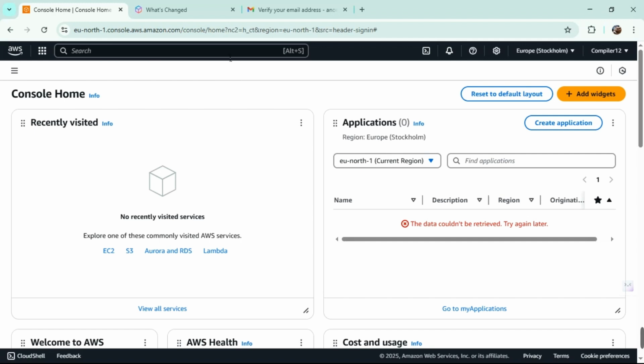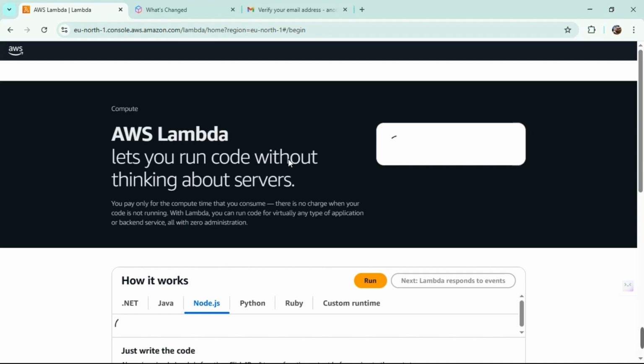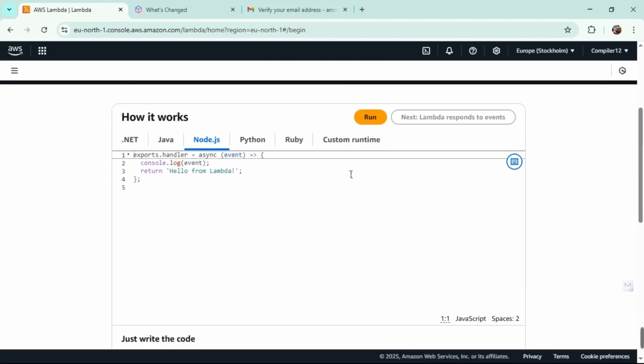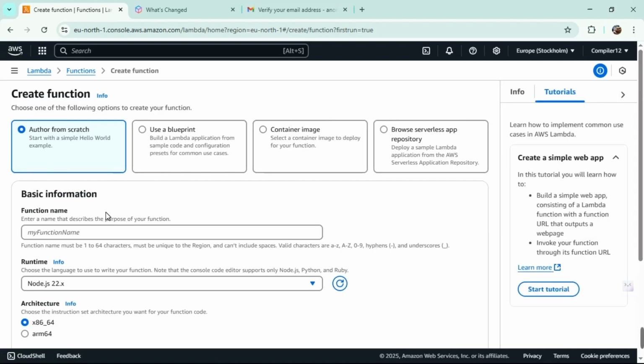Let's explore. Let's go to Lambda here. Yes. Then we're going to be moving to not here, since we are starting out now. Let's go.